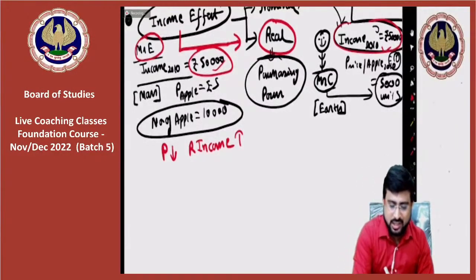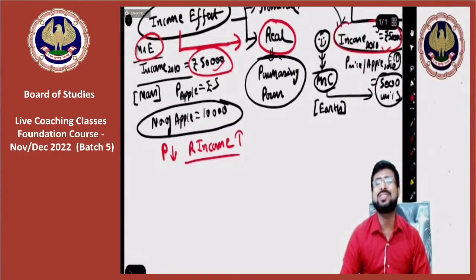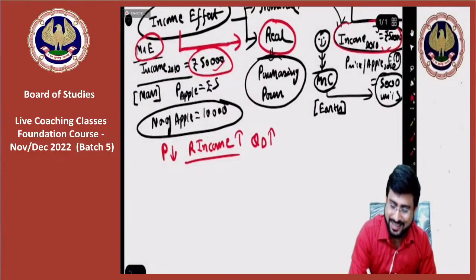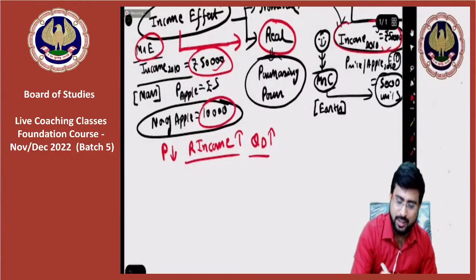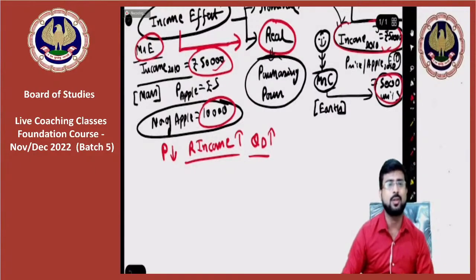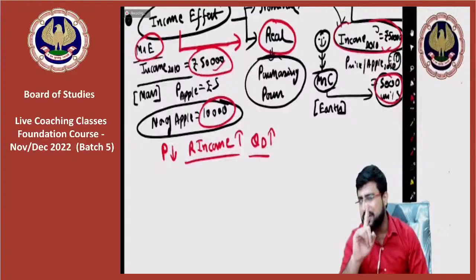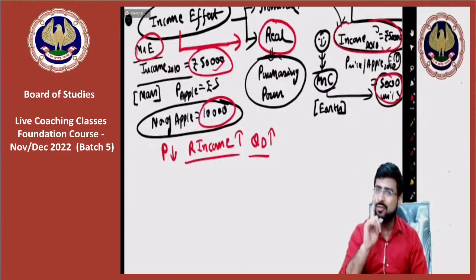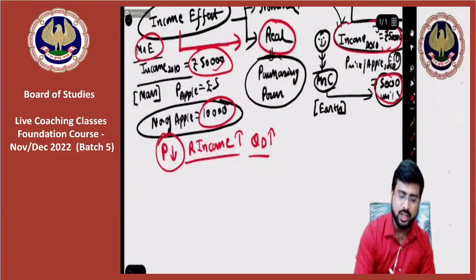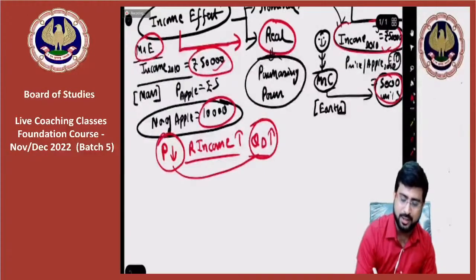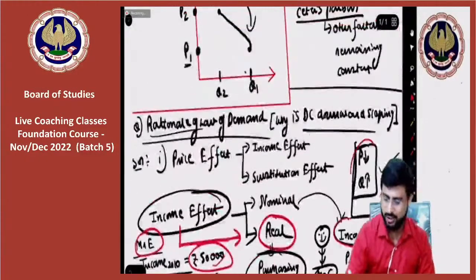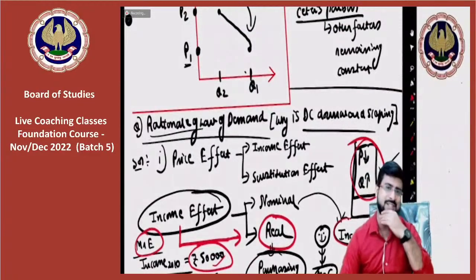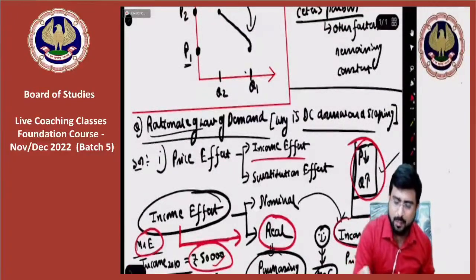And just because the real income is greater, the quantity demanded is also greater, because you can see they are demanding 10,000, while they are demanding only 5,000. So guys, at the very beginning, what did I tell you? At the end of every point, one thing will happen. You will ultimately find price falls, quantity demanded rises. I told you this even before explaining, and this will happen with every single point. So this is called income effect.